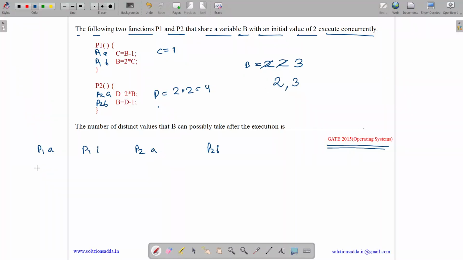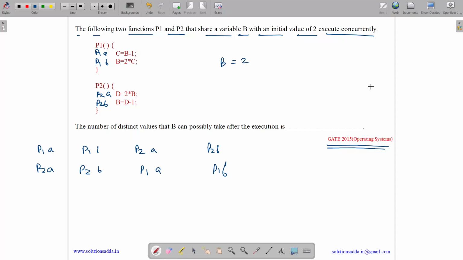Okay. Now let us suppose we do P2A, P2B, P1A, P1B. So what will be the values that each of them will be holding? B had a value 2. We will always start with a value 2. We had a value 2 and a value 3. Okay. So first P2A, D will hold 2 into B. D will hold 4. B will hold D minus 1, which is 3. C will hold B minus 1, which is 2. B will hold 2 into C, which is 4. So a new value 4 is present.